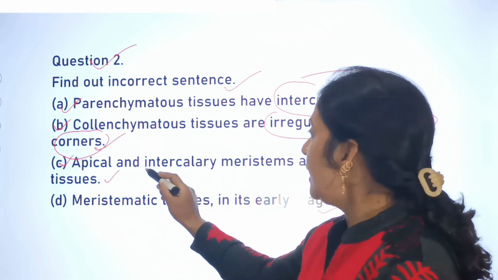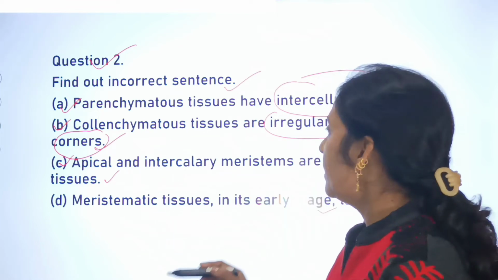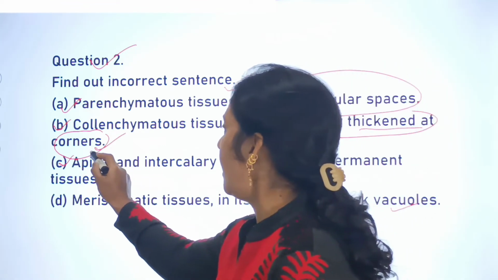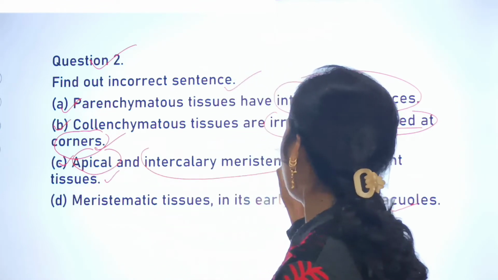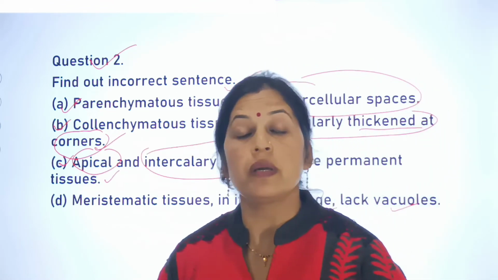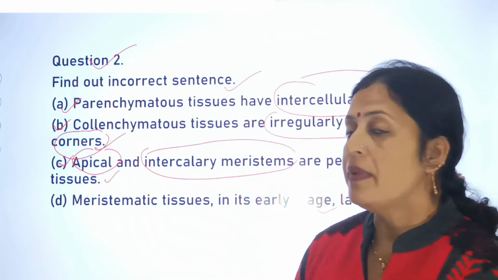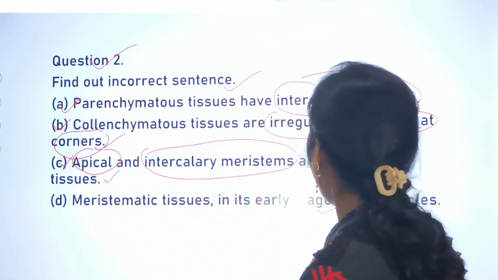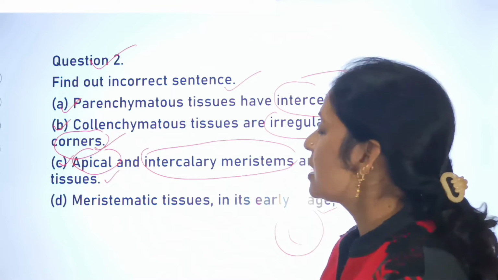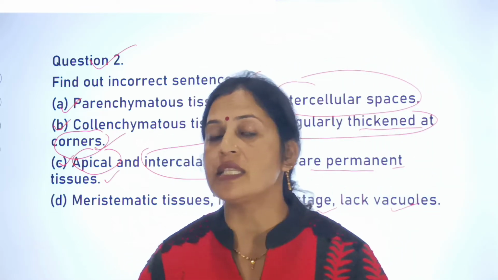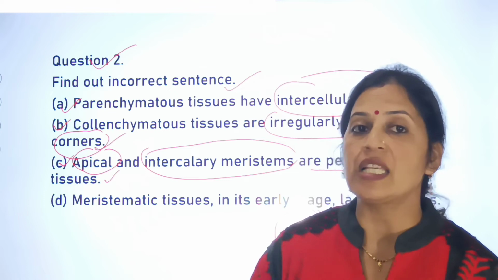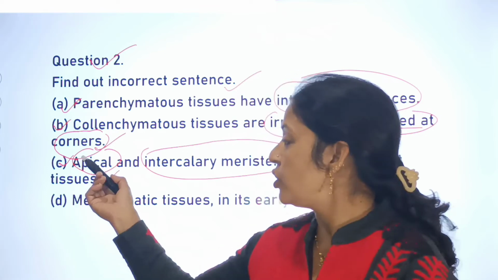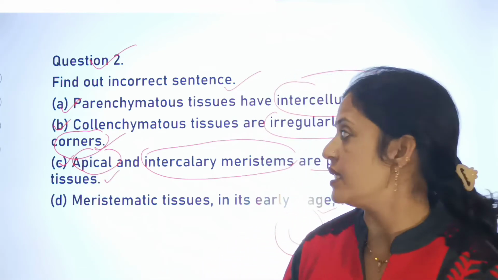So, apical and intercalary meristems are permanent tissues. It is said here that apical as well as intercalary meristems are permanent tissues, but apical and intercalary meristems are not permanent tissues. So this is the incorrect statement. So option C is the right answer for question number 2. The incorrect sentence in question number 2 is that apical as well as intercalary meristems are permanent tissues. So this is the wrong sentence.